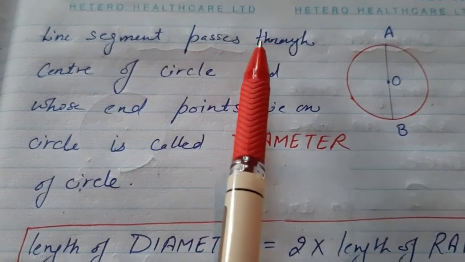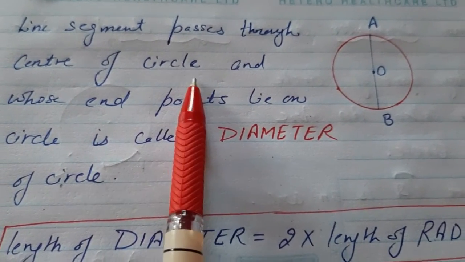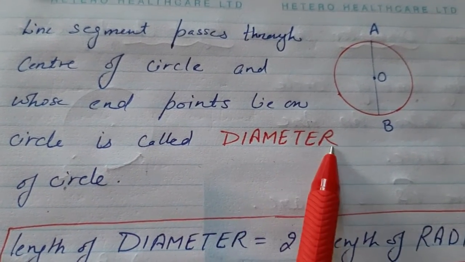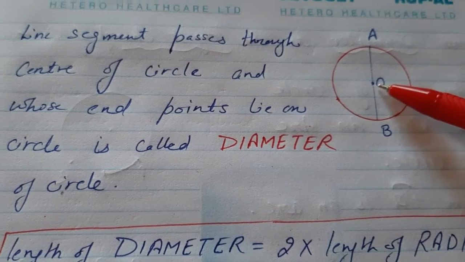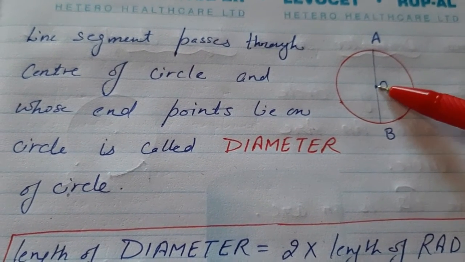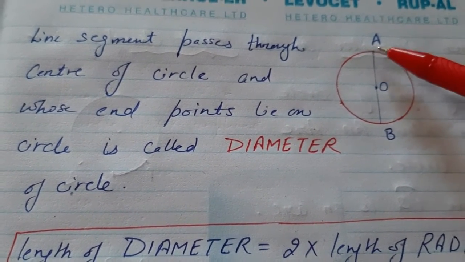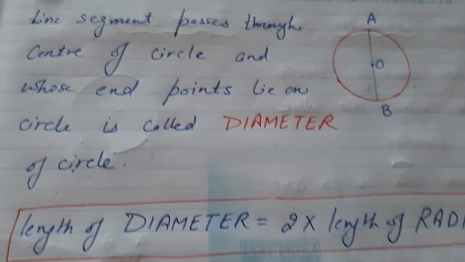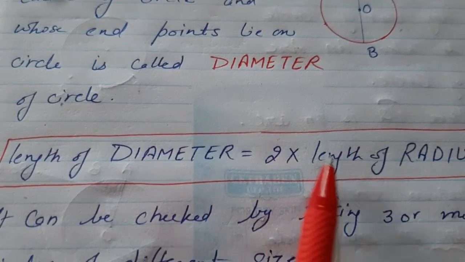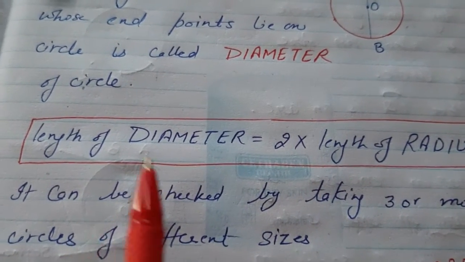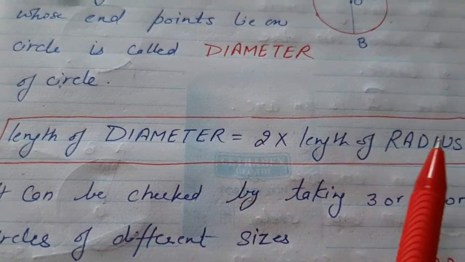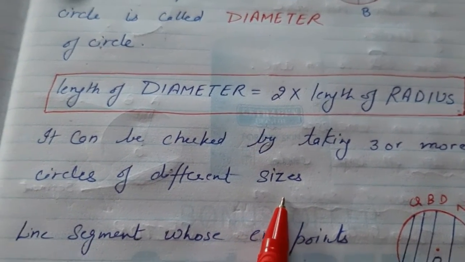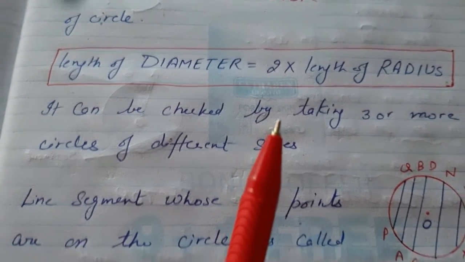Next is the line segment that passes through the center of the circle and whose endpoints lie on the circle, that will be called the diameter. And you can check one relation between diameter and the length of the radius. That is, the length of the diameter is twice the length of the radius. Take 3 or more circles of different sizes, and then you can check it yourself.